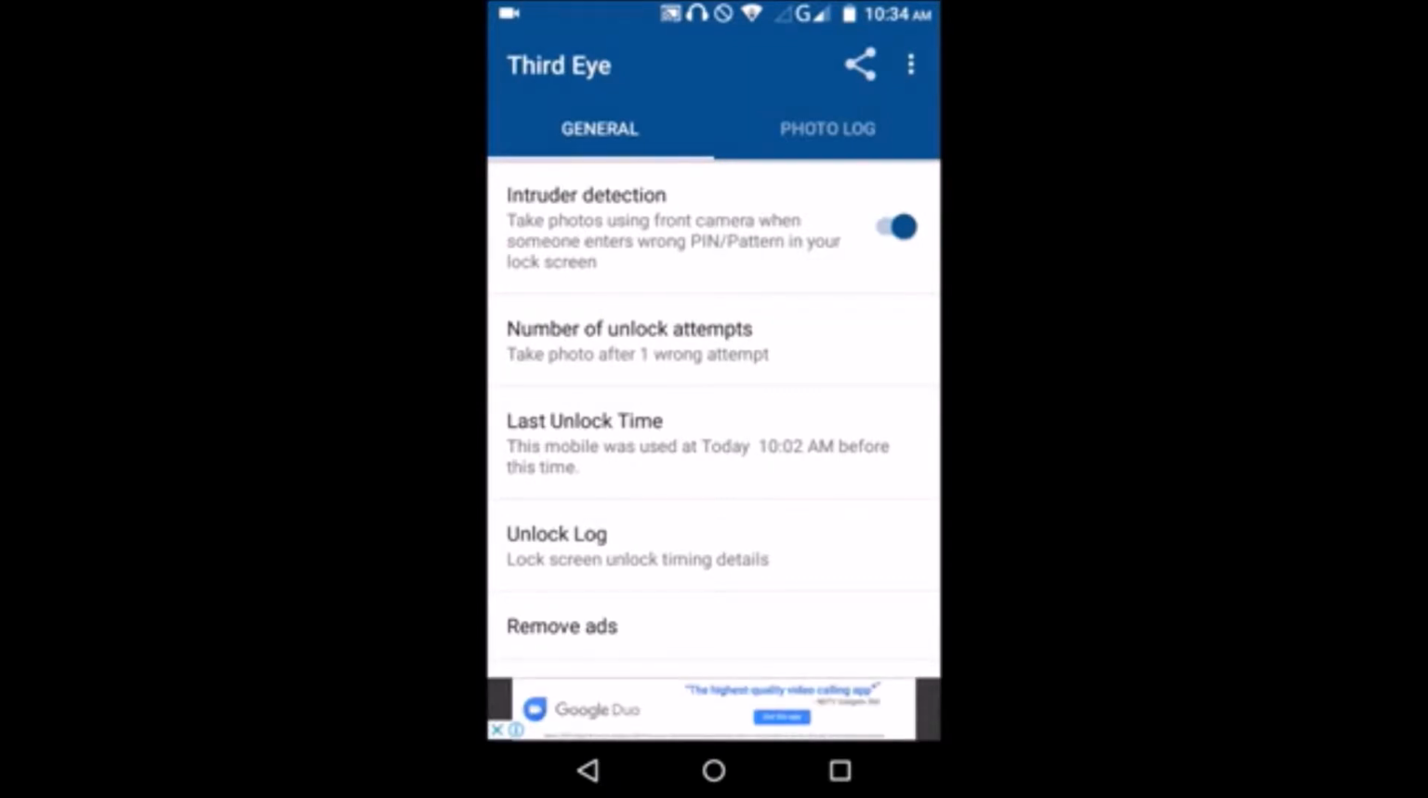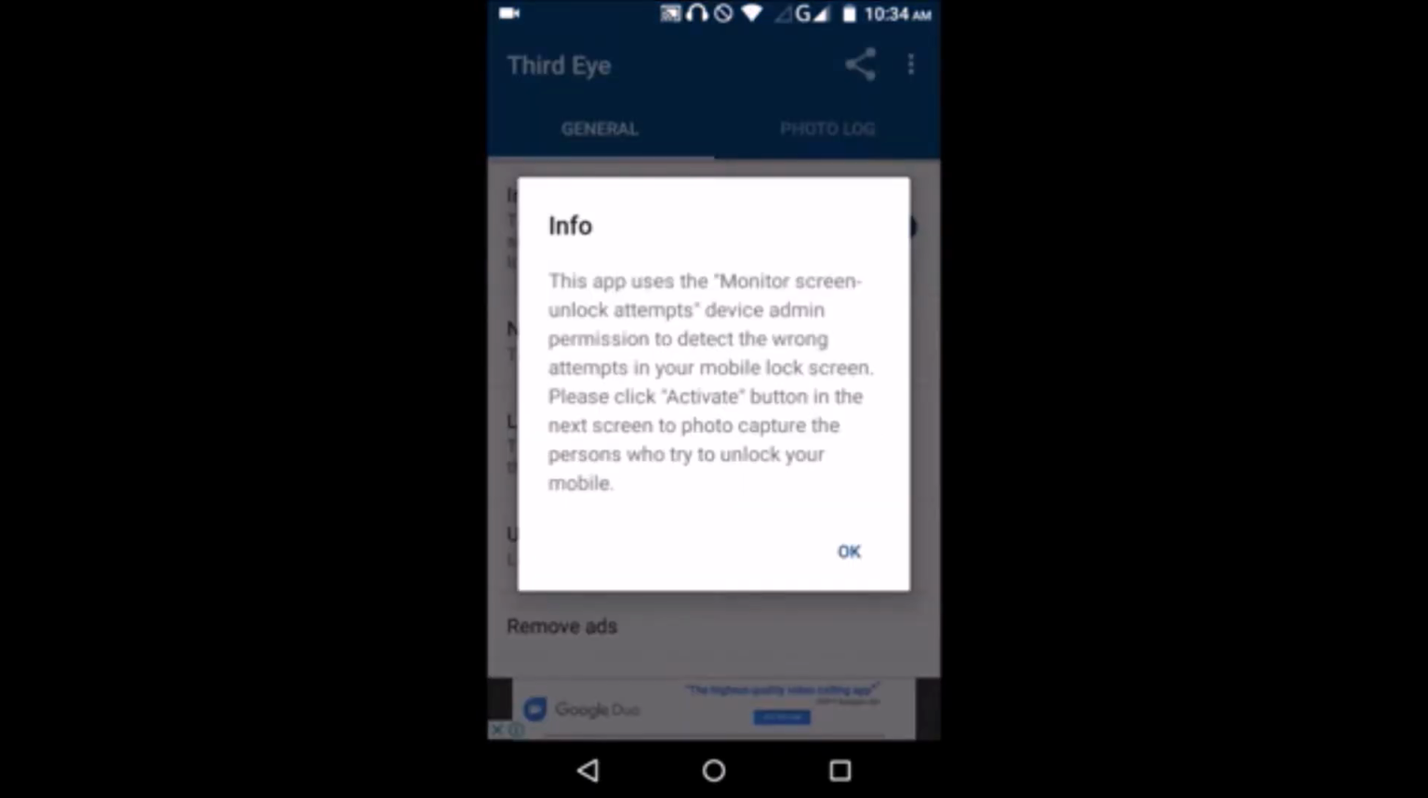After opening, you will get the general options in this. See here, intruder detection. Takes photos using front camera when someone enters wrong PIN or pattern in your lock screen. So first, you should perfectly know that you have a perfect pattern or PIN to your smartphone or tablet. I have enabled it. Guys, I have enabled it.